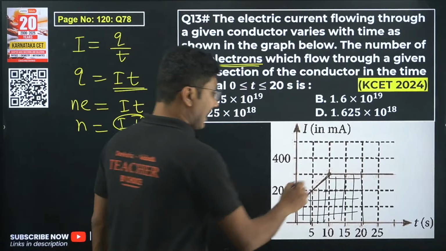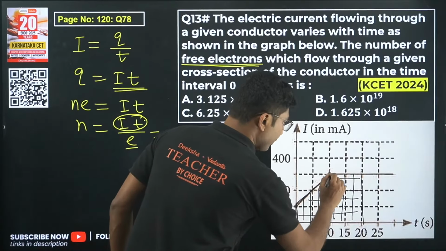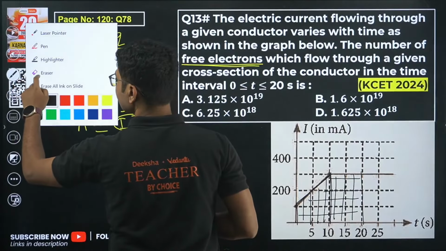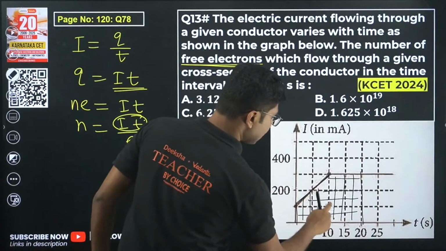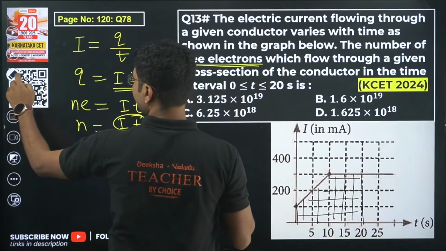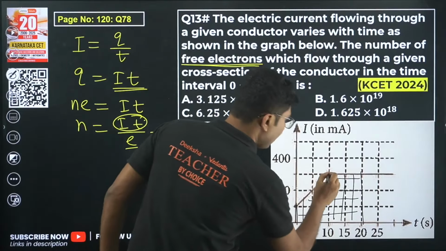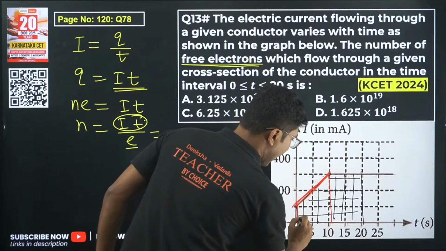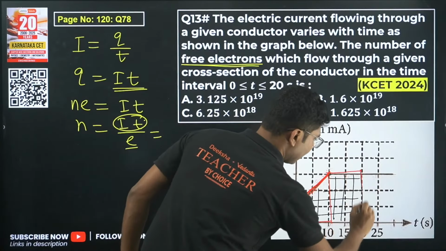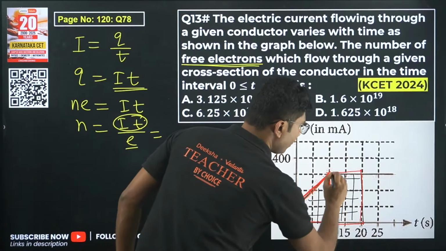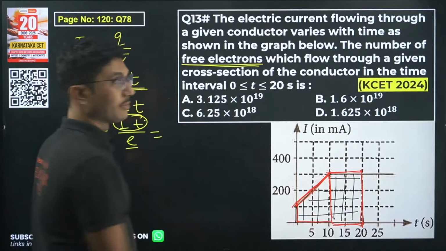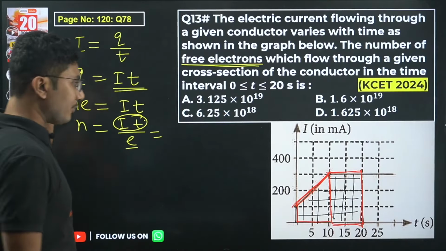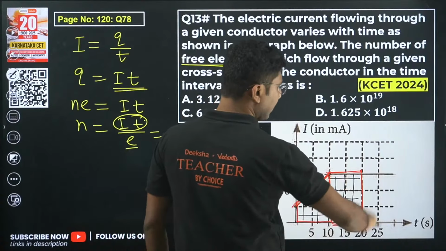So this can be converted into two portions. One is this trapezium, and one is this rectangle. So what is the area of a trapezium? If you add these two areas, we will get the total area.